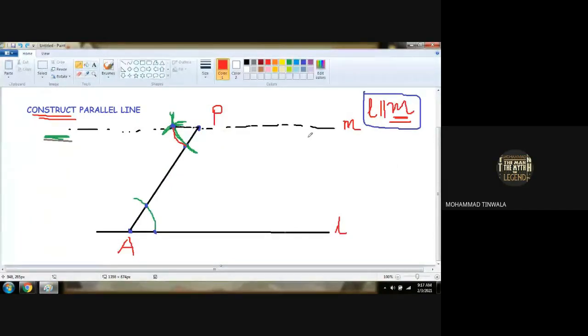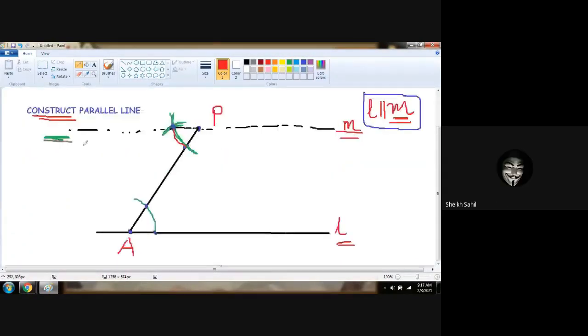So our first topic was constructing parallel lines. Now the line may be named like this, or it may be said to be line segment AB, line segment PQ, whatever it may be. We can easily construct the parallel lines. Understood? Is that clear, boys? Yes, sir. Okay, next topic